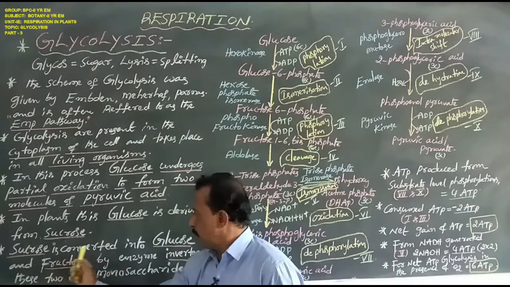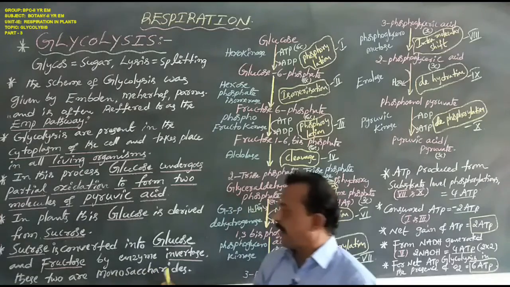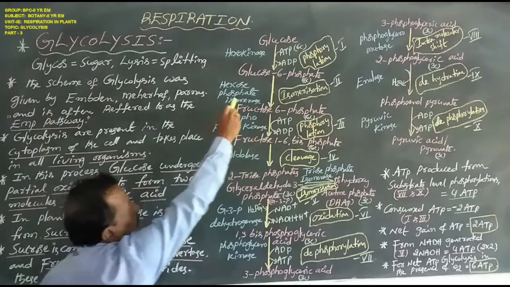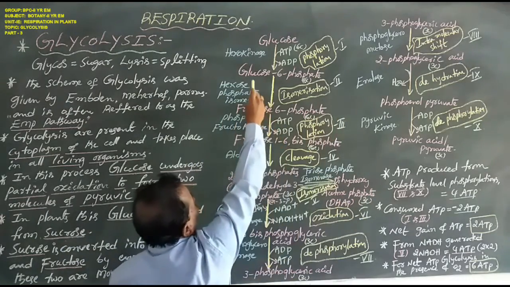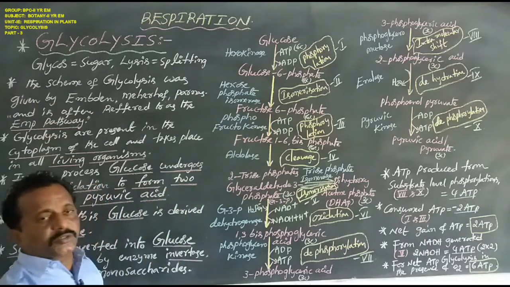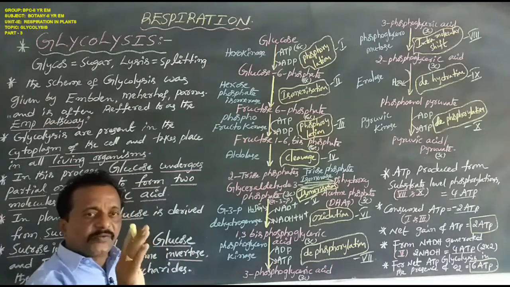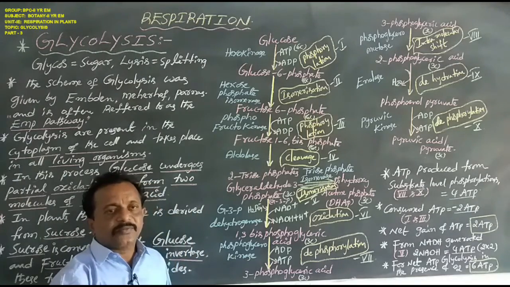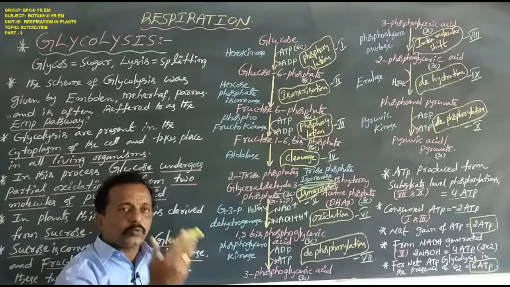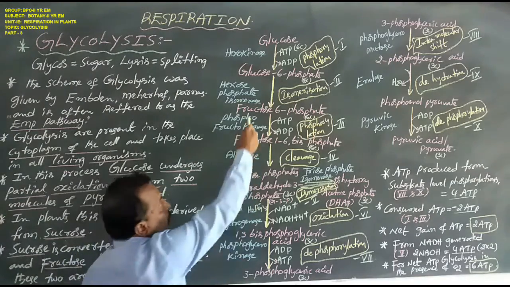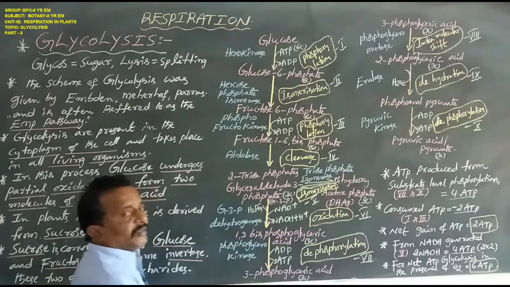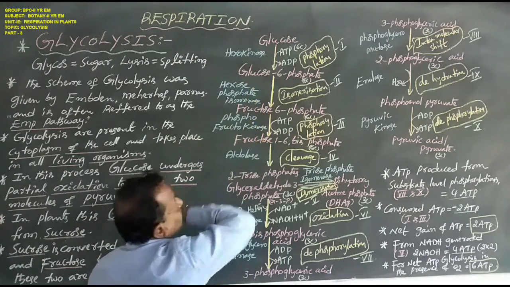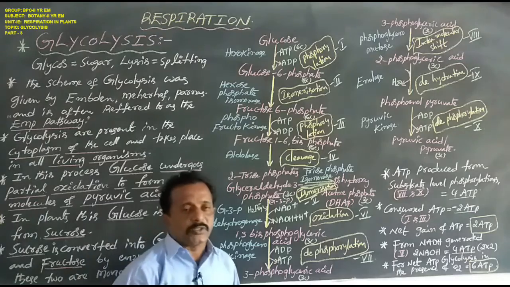Glucose and fructose are monosaccharides that readily enter the glycolytic pathway. First glucose enters, next fructose.